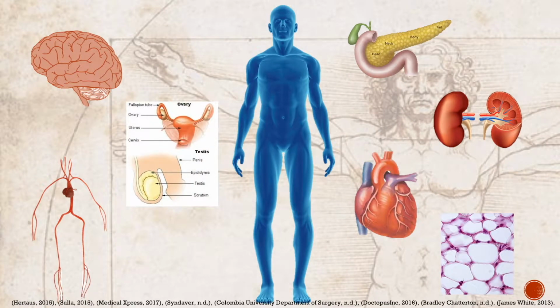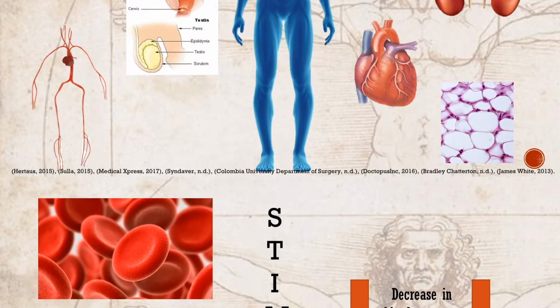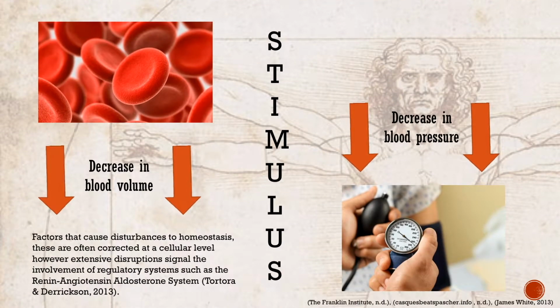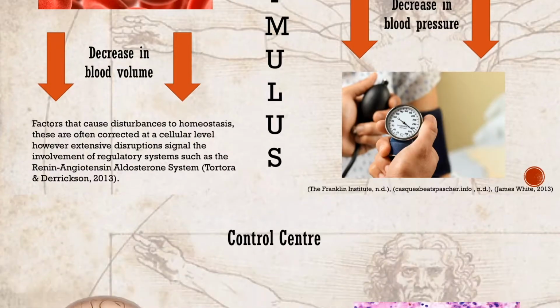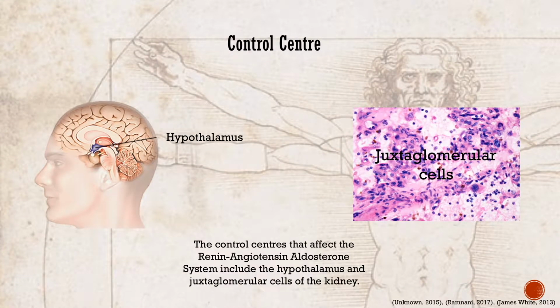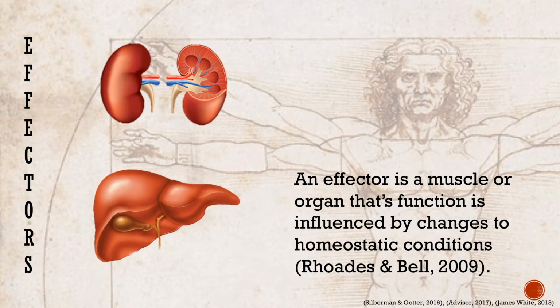gonads. The maintenance of body fluid and blood pressure through the renin-angiotensin-aldosterone system is a complex pathway that includes decreases in blood volume and pressure. This stimulus is detected by receptors and transported to control centers, which process the information received and dictate the appropriate response to the effectors. The initial effectors of the renin-angiotensin-aldosterone system are the kidneys and liver.